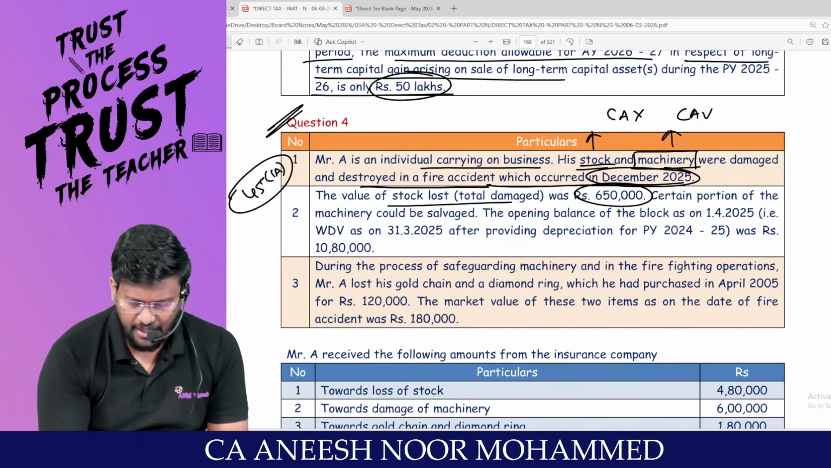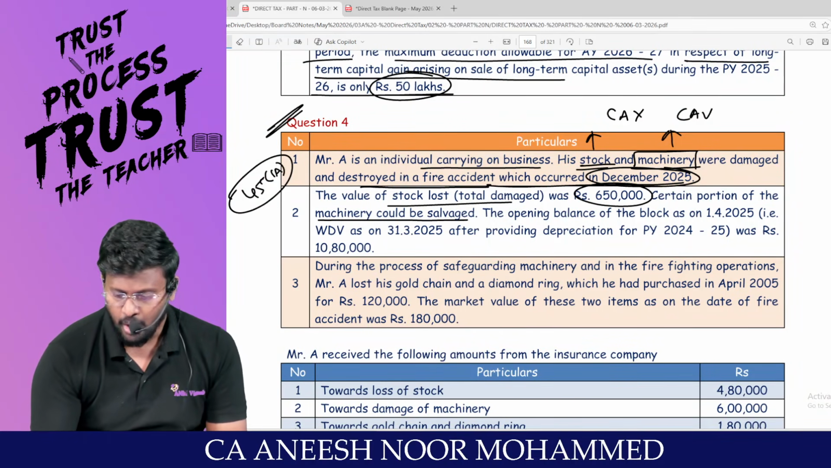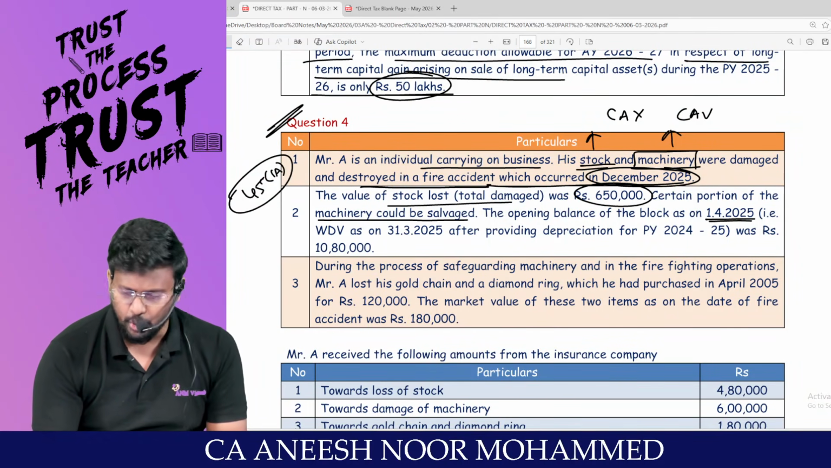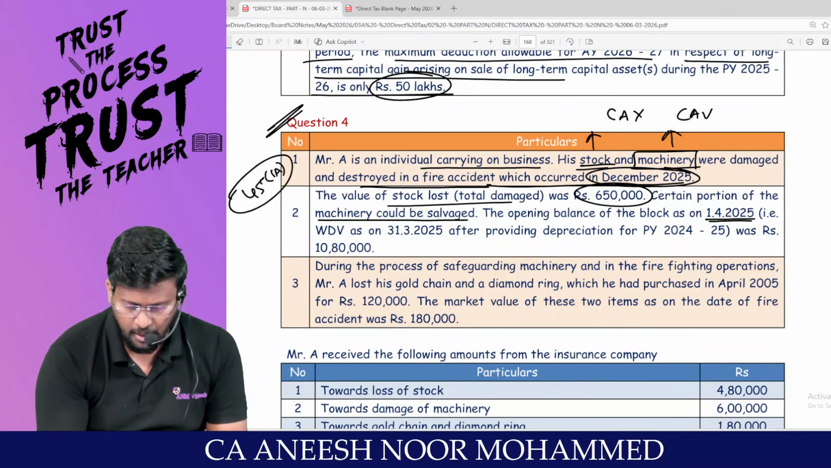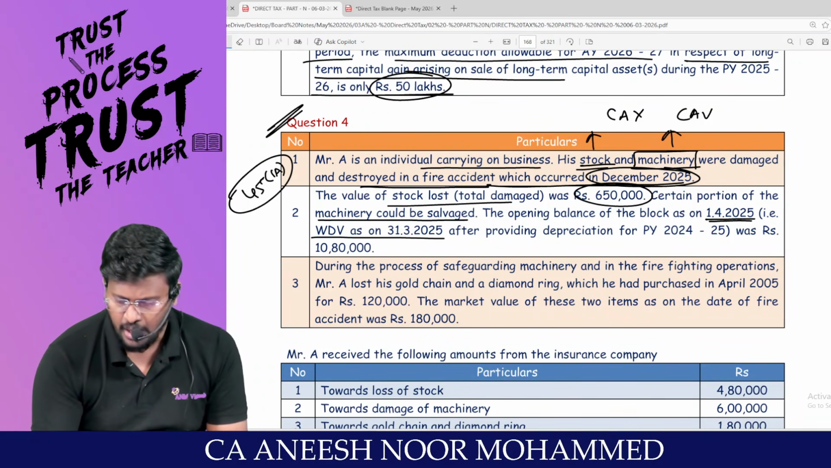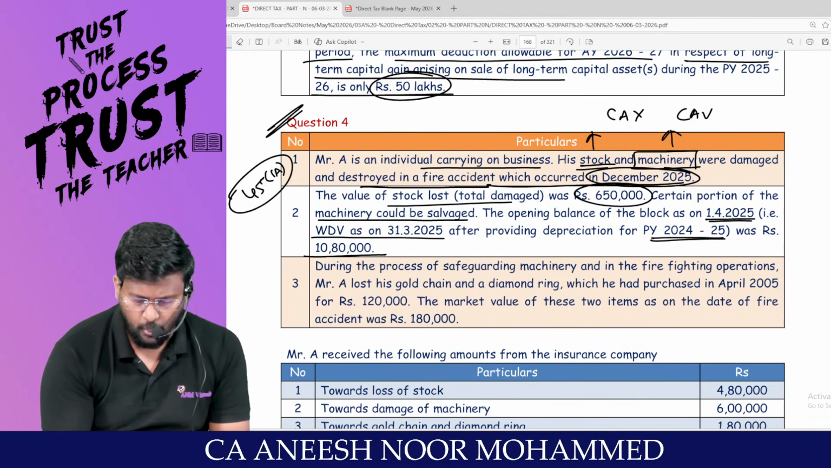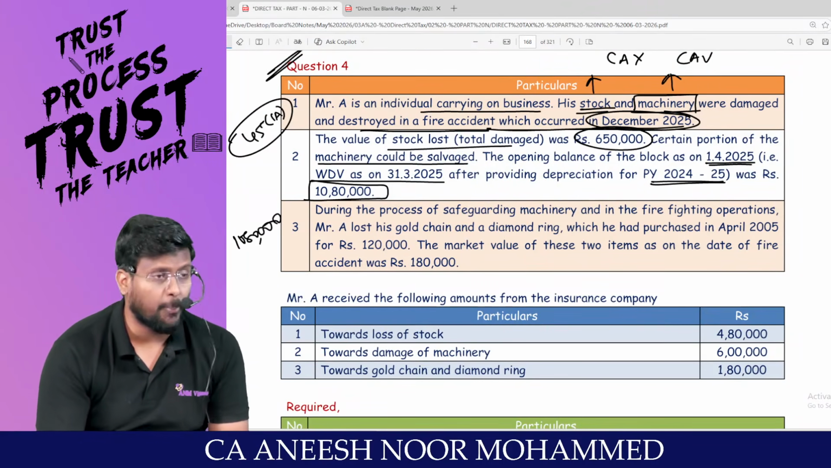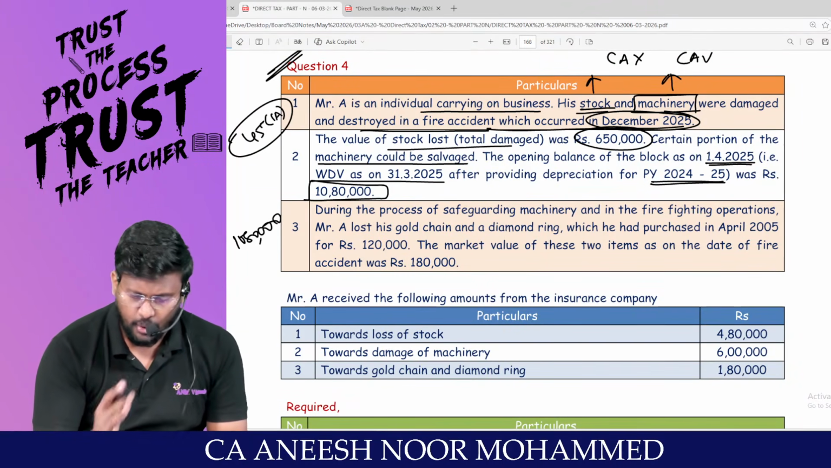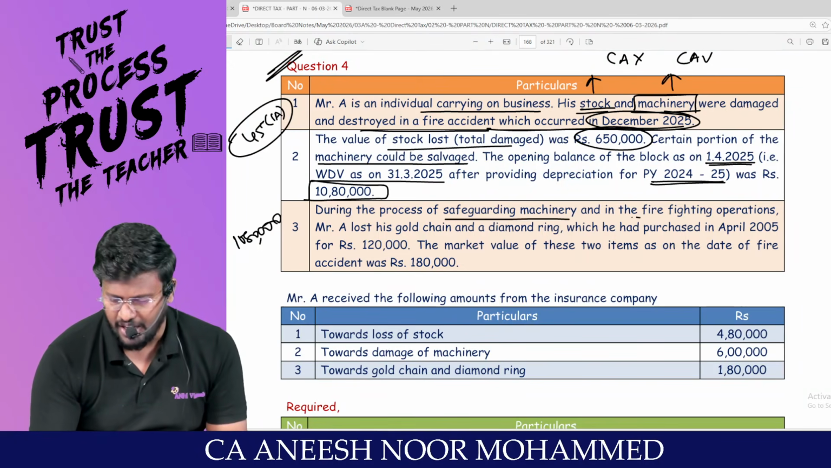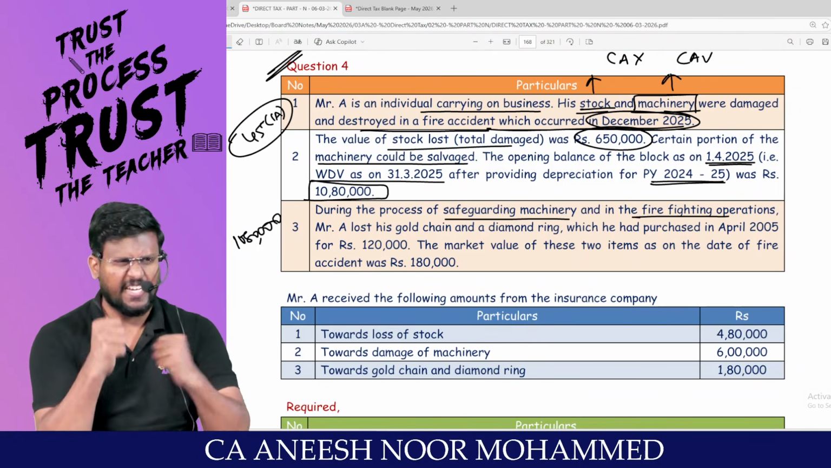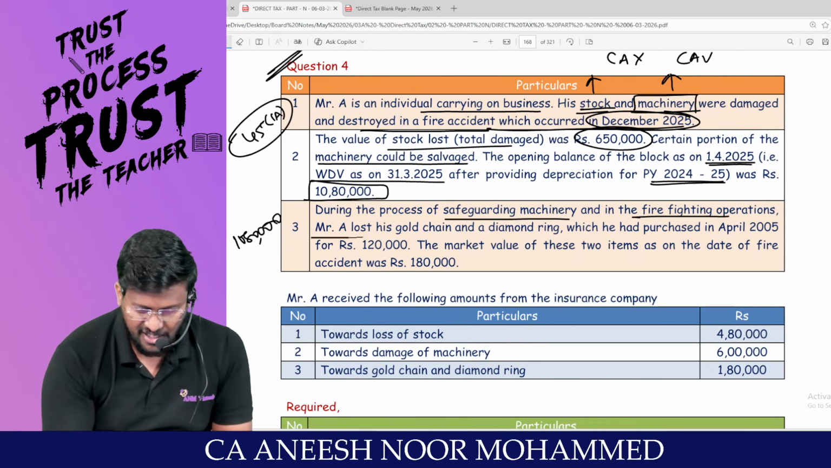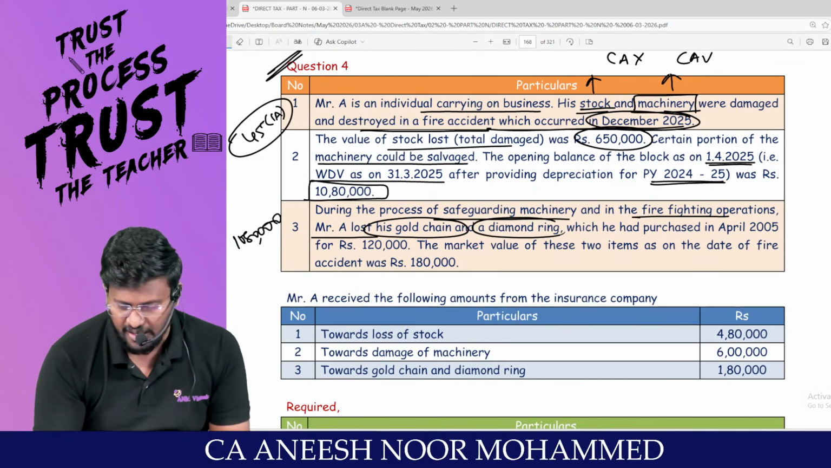Certain portion of the machinery could be salvaged. Opening balance of block as on 1/4/2025, that is WDV as on 31/3/2025 after providing depreciation for 24/25, was 10,80,000 rupees. During the process of safeguarding machinery and firefighting operation, that means this person went and fought the fire, Mr. A lost his gold chain and diamond ring.